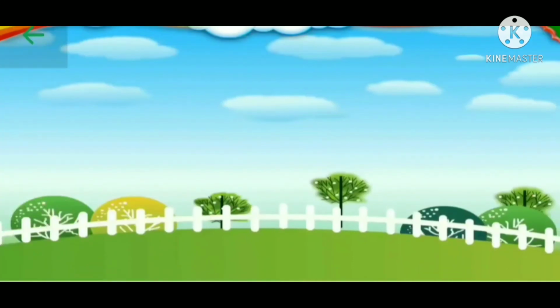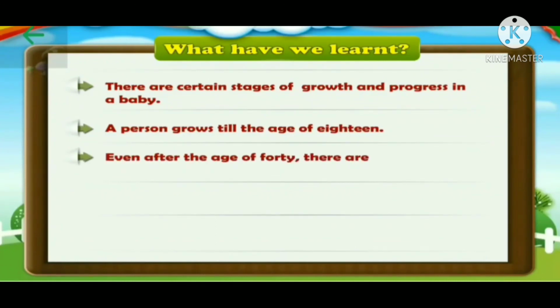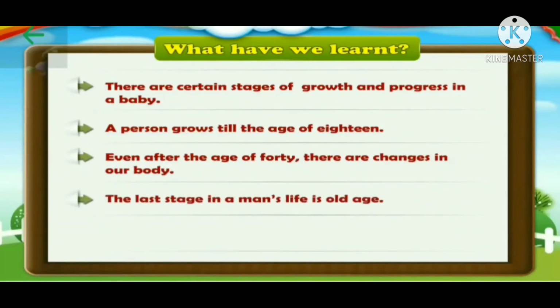So, students, now see what we have learned. So, see the first point. There are certain stages of growth and progress in a baby. A person grows till the age of 18. Even after the age of 40, there are changes in our body. The last stage in a man's life is old age.